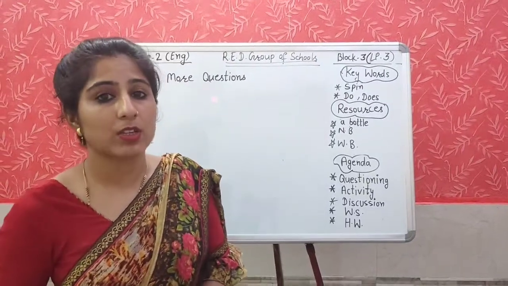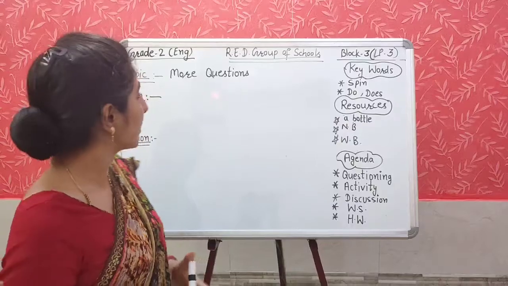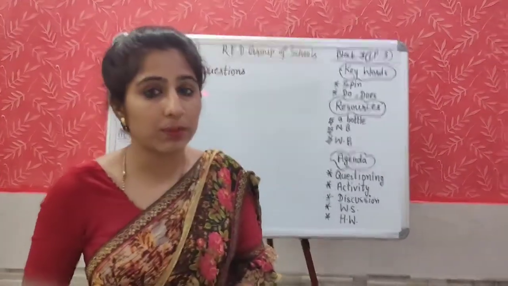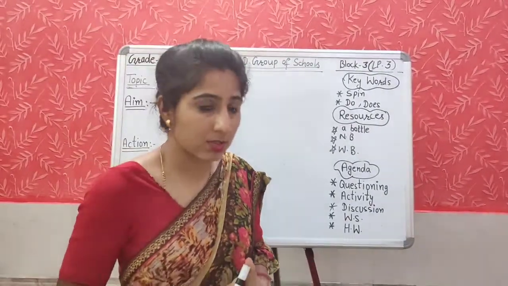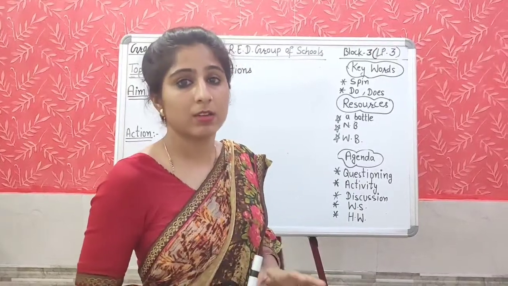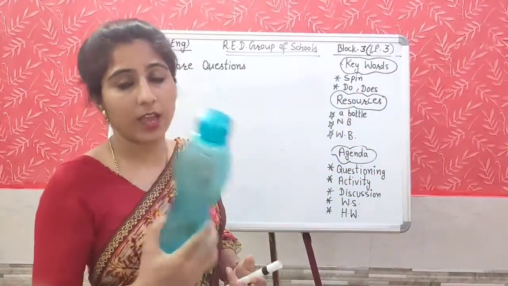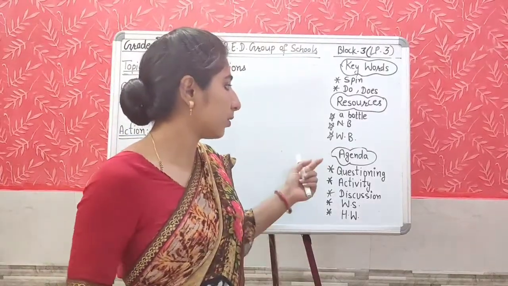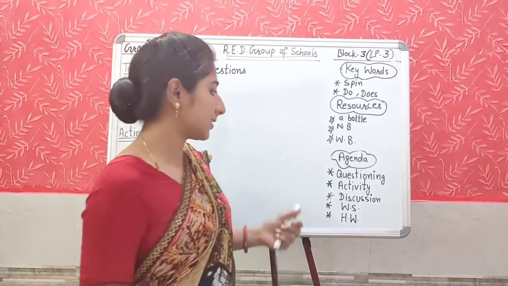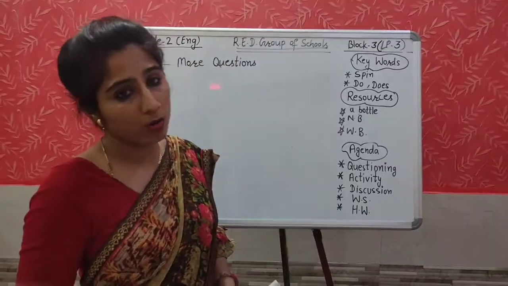Okay, today we are going to start our block 3 lesson plan 3. And what is our today's topic? More questions. Before going to start, I would like to request all the parents to gather all the resources. And what are the resources? A bottle. It should be empty. Like this, I have a bottle. Any bottle you can take. Notebook and workbook you would have with you. And our agenda is questioning, activity, discussion, workbook, and then homework.